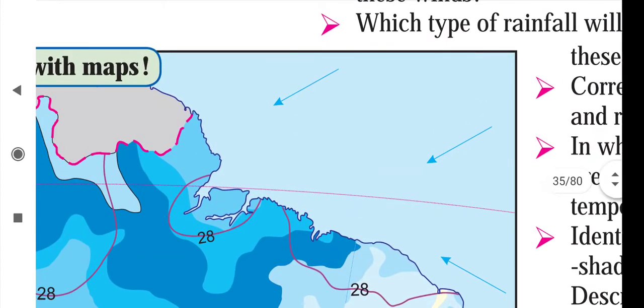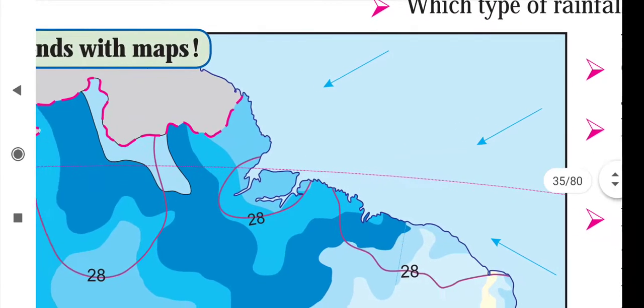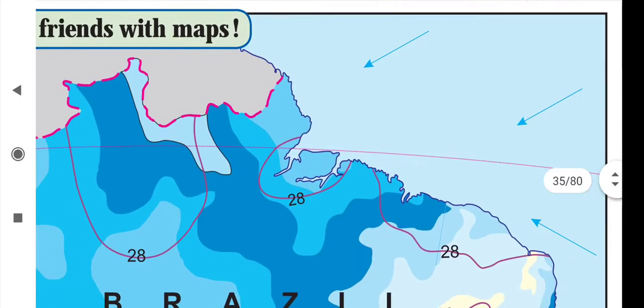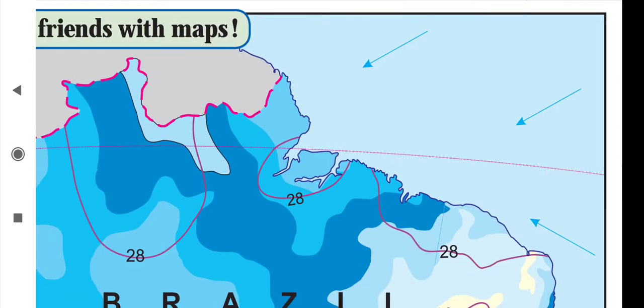Children, on the northeast side there is no barrier, so the winds are directly entering the Amazon river basin. Here there is no mountain, no highland. Due to this, the Amazon river basin receives heavy rainfall.